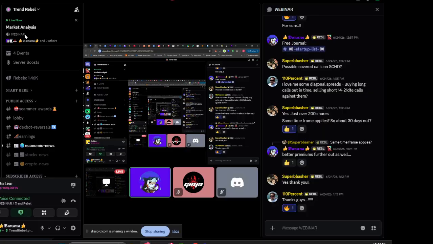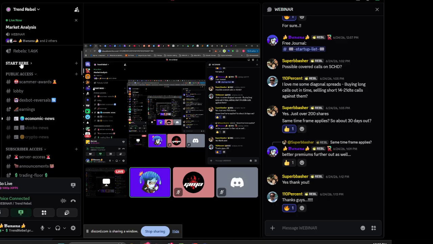I'm on a PC, by the way. Mac might be very similar. Phones are different, though. So you'll see who's in it and be able to go from there. Server boost is nothing. Don't worry about that. I take care of all the boosts for the server. We don't need anybody doing any of that stuff. Then you have the number of people in the server. Then the next one here is start here.